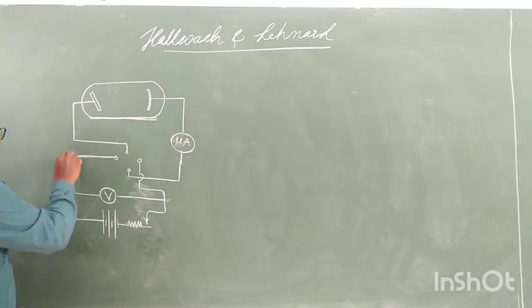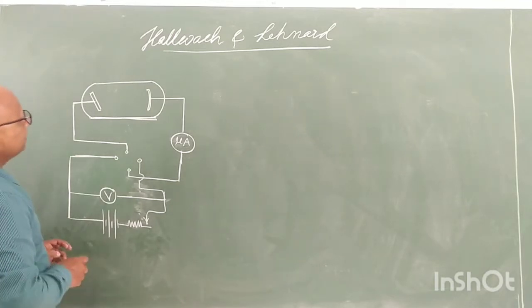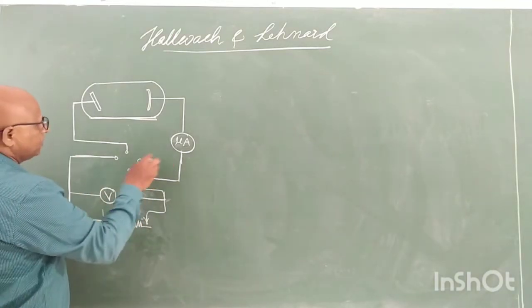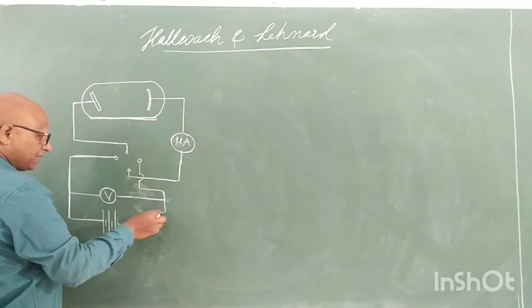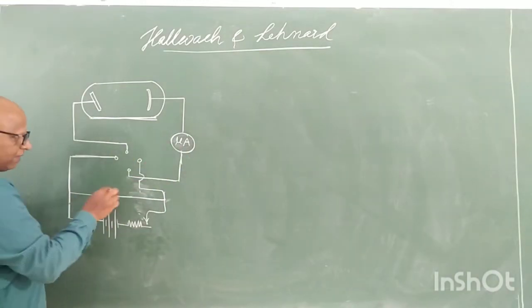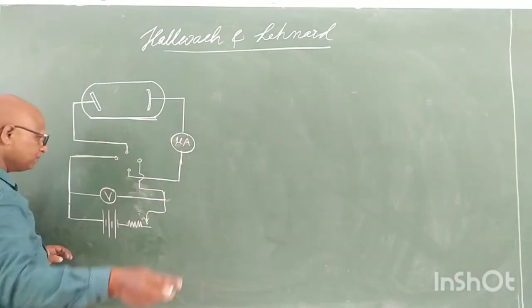Okay, this is a schematic representation of our Hallwachs and Lenard experiment. Here this is the commutator, this is the microammeter. You can put the microammeter here also, anywhere. I have given it here, no problem. However, it measures the current whenever the circuit becomes complete.